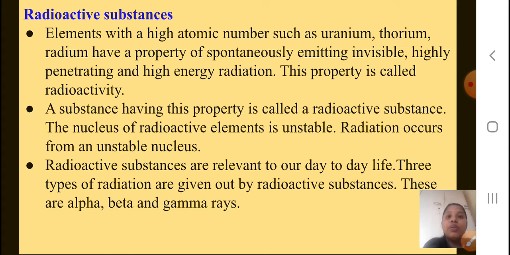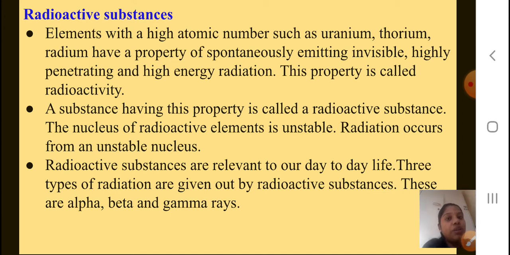Examples you will remember are uranium, thorium, radium. They have a property of spontaneously emitting invisible, highly penetrating and high energy radiation. This property is called radioactivity. A substance having this property is called a radioactive substance.